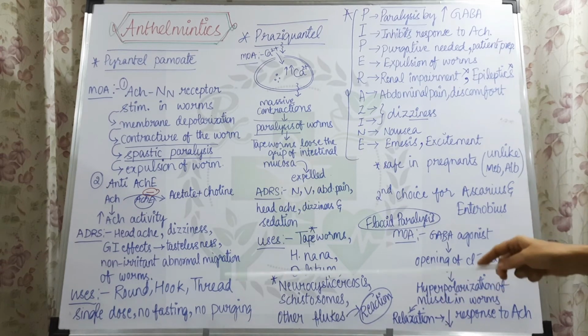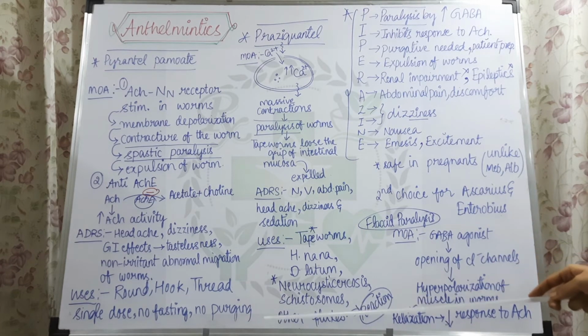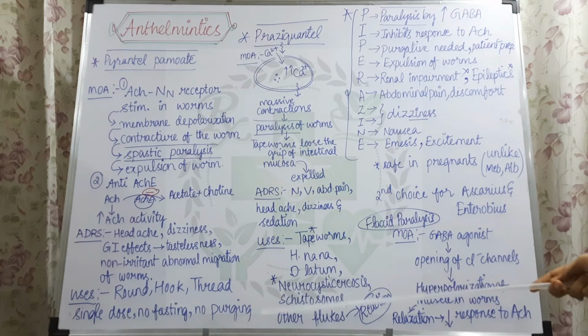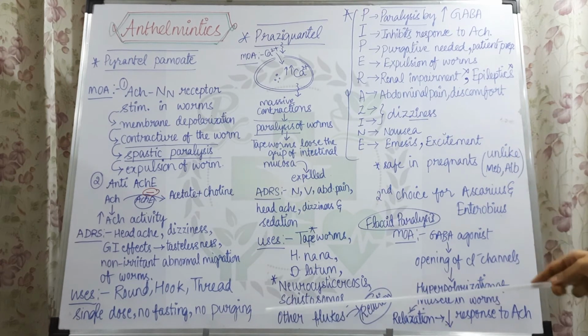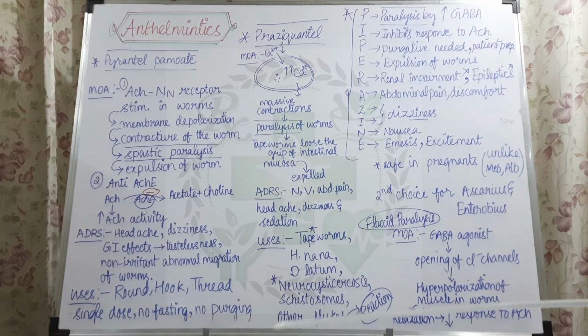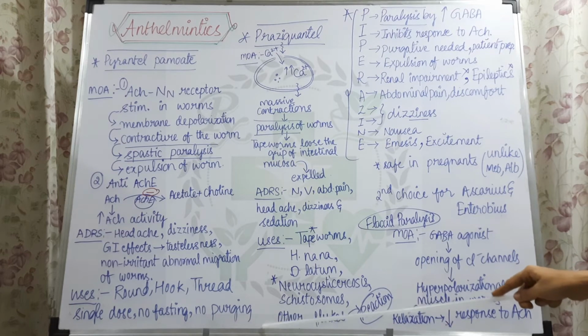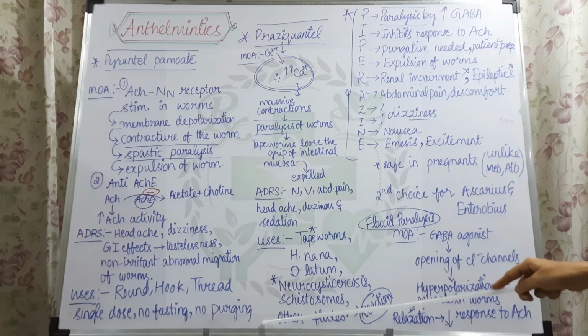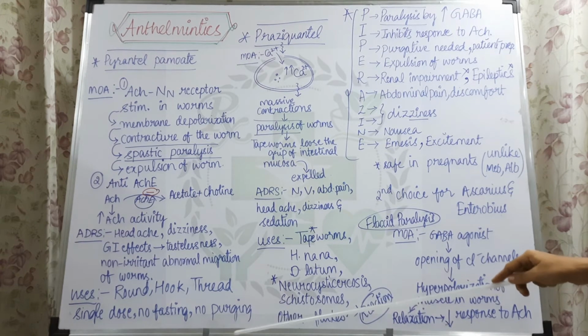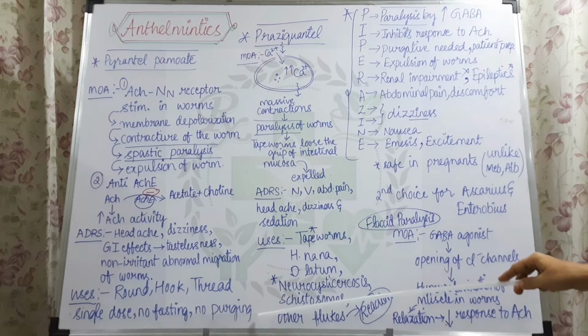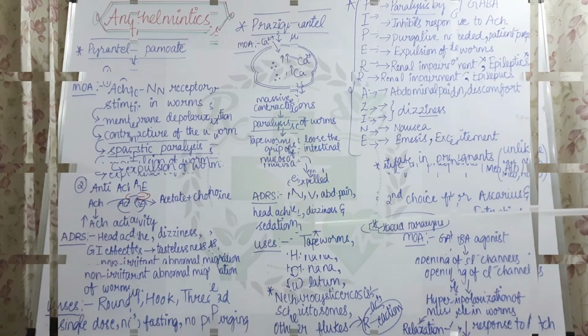Such separation of the person from social movement is not needed for pyrantel pamoate, because it is not going to give any untoward effects, and this drug also doesn't need senna or any other purgative drug given along with it. So purging or separation of the person using the drug from the people is not needed. So that is about pyrantel pamoate.